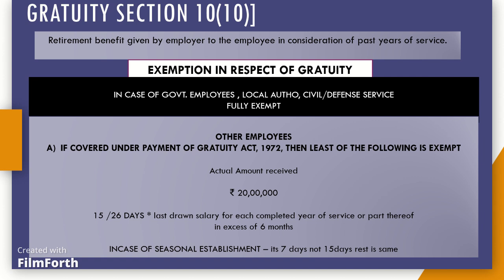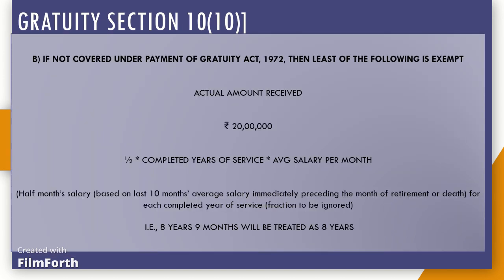1. Actual amount received. 2. 20 lakh rupees. 3. 15 by 26 multiplied by last drawn salary for each completed year of service or part thereof in excess of 6 months. Viewers, here you should keep in mind that while calculating, salary means basic salary and dearness allowance, whether or not forming part of retirement benefit, on due basis. In case of seasonal establishment, 15 days will be replaced with 7 days.